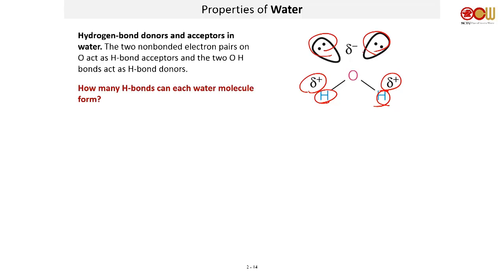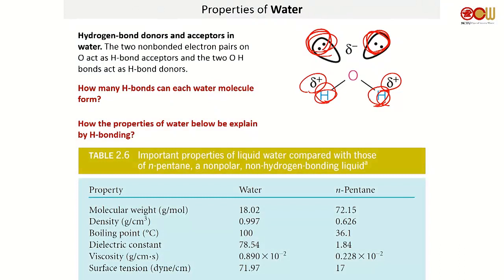Here's my question for you. How many hydrogen bonds can each water molecule form? Probably something like 4, right? Because you have this guy is partial negative, partial negative, partial positive, partial positive, okay? So you can have 4 hydrogen bonds per water.